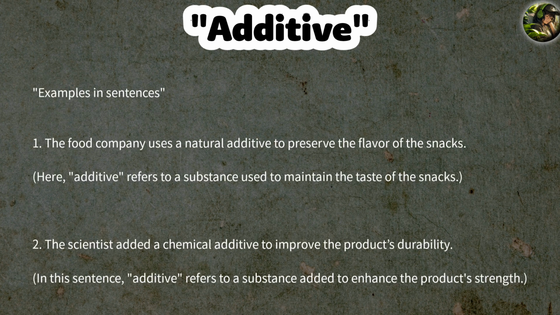Examples in sentences. 1. The food company uses a natural additive to preserve the flavor of the snacks. Here, additive refers to a substance used to maintain the taste of the snacks. 2. The scientist added a chemical additive to improve the product's durability. In this sentence, additive refers to a substance added to enhance the product's strength.